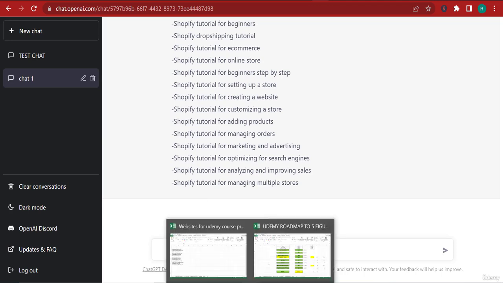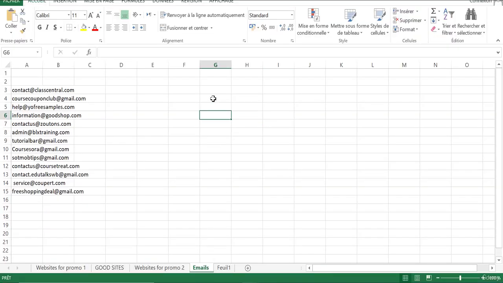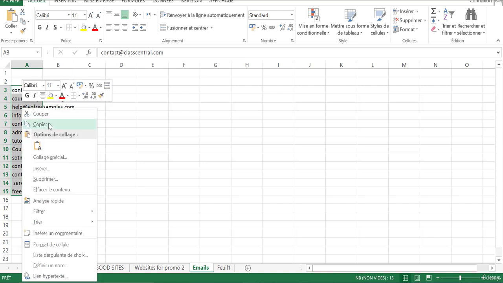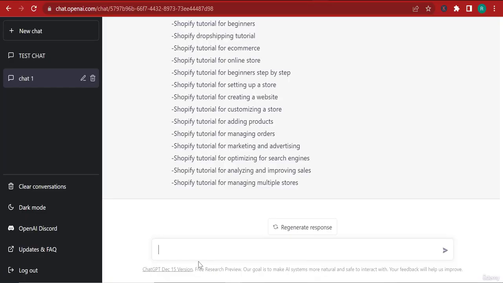Now, in a way, it kind of replaces Excel, because let's say that I want to take these emails right here on Excel and I want to add a minus to these emails. Now I can take these emails and come here and tell it, hello, please add a minus before and after these emails.